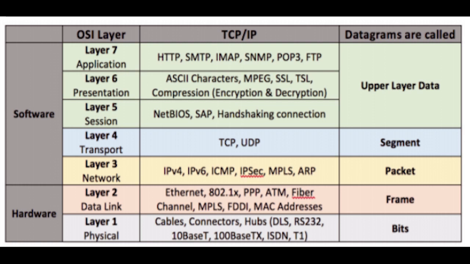For what are encryption, decryption and all done? Encryption and decryption, we know, are used to secure the data, right? So this layer can be called the secure layer. Why? Because encryption and decryption protocols occur in this layer only.